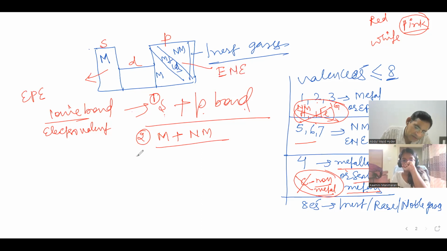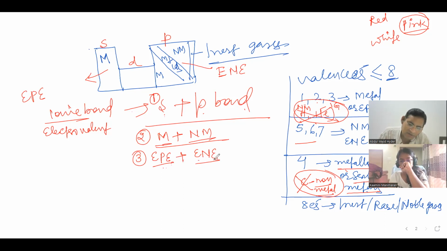Metal is always electropositive, non-metals are always electronegative, but instead of writing metal and non-metal, they will write electropositive and electronegative element. So the bond formed between an electropositive and an electronegative element will always be ionic or electrovalent.